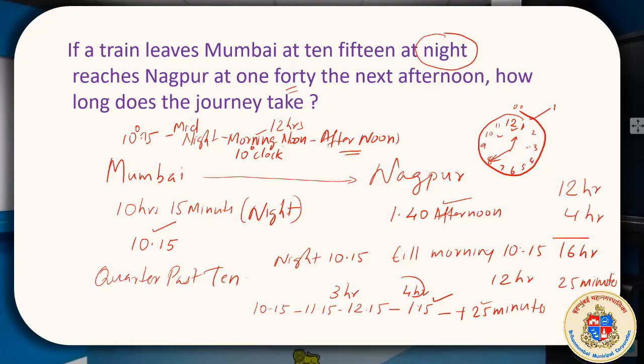We will say from 10:15 to next morning 10:15, 12 hours, right? And from 10:15 in the morning to 1:15, another 4 hours. That is totally 16 hours, and we are at 1:15, but we can reach only by 1:40 as it is given. So 15 to 40 will be another 25 minutes. 16 hours 25 minutes is the time taken for the journey.